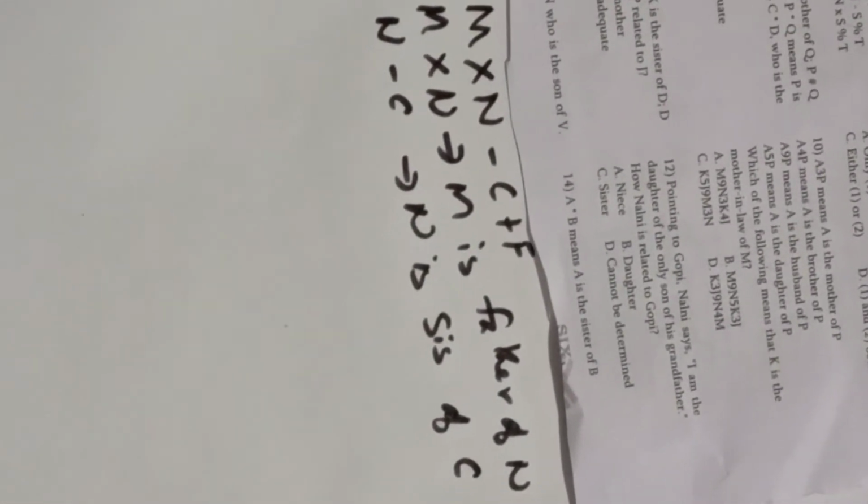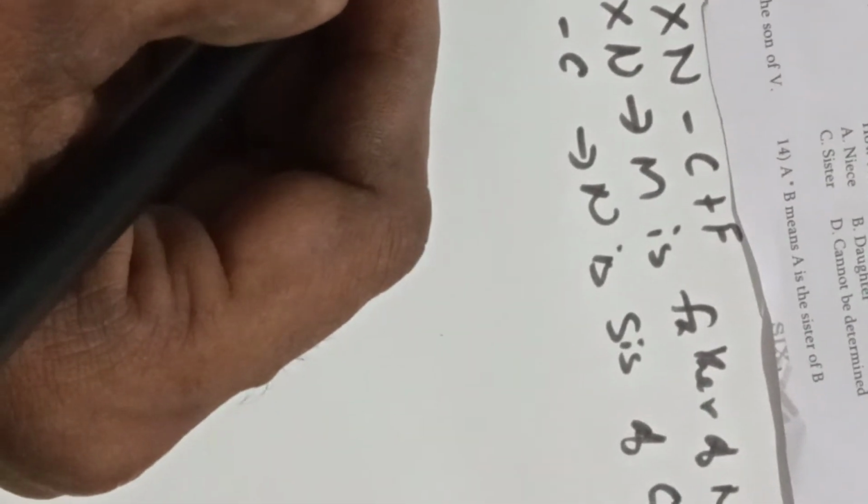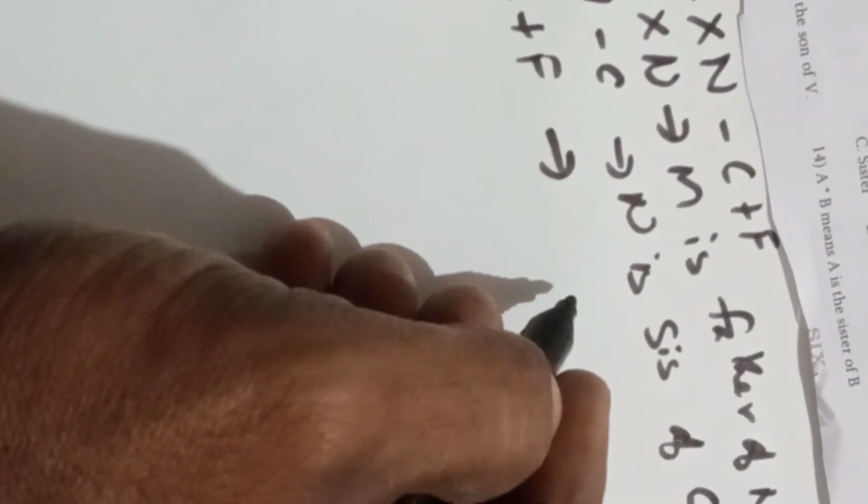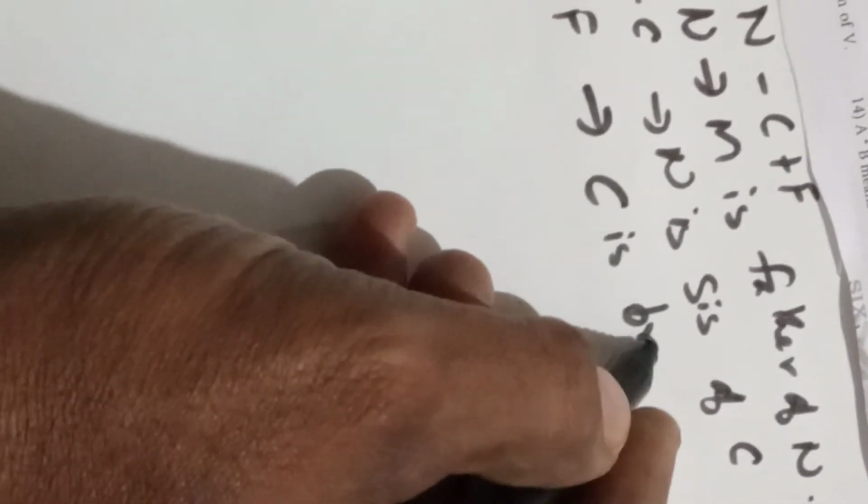A minus B means A is the sister of B. In the same way, N minus C means N is the sister of C. So M cross N is, M is the father of N. N minus C is, N is the sister of C. And the last one is C plus F. Plus means C is the brother of F. Now once you see this, you can understand clearly that C is the son of M.